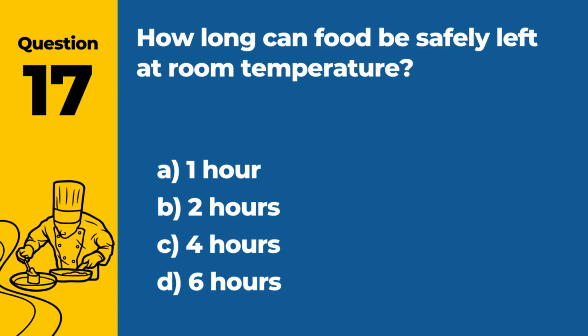Question 17. How long can food be safely left at room temperature? A. 1 hour. B. 2 hours. C. 4 hours. D. 6 hours. Answer: B. 2 hours. Food should not be left out at room temperature for more than 2 hours.